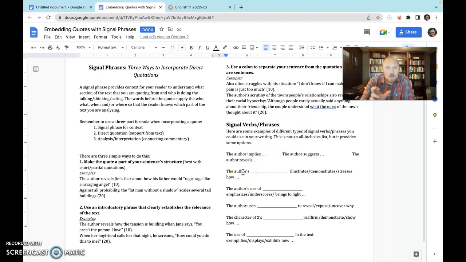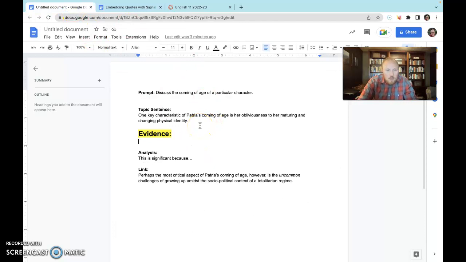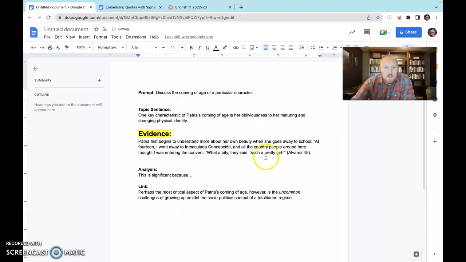But we want to make sure that in the introduction of that quote, we set up what we're about to say, and that there's plenty of context so that the reader has more to go off of in regards to what you're getting ready to actually share. So I'll just go ahead and punch that right in here. So here's a sample. I found a quote on page 45. Now I've set up the quote right here. Okay, this isn't the actual quote. This is introducing the quote. This is my signal phrase with proper context to fully introduce the quote that's about to come.